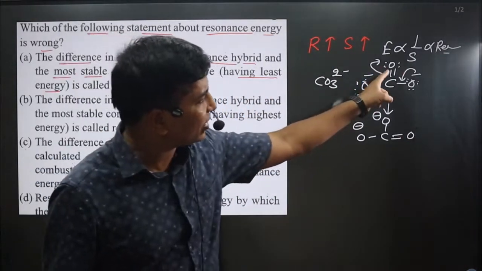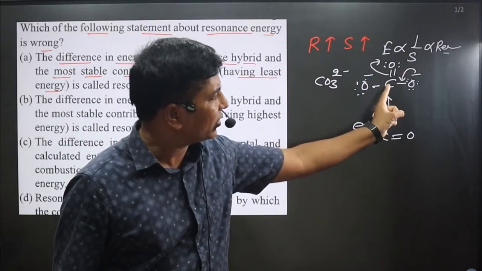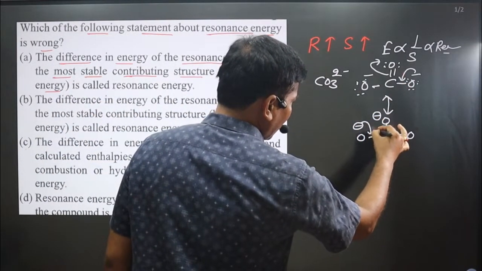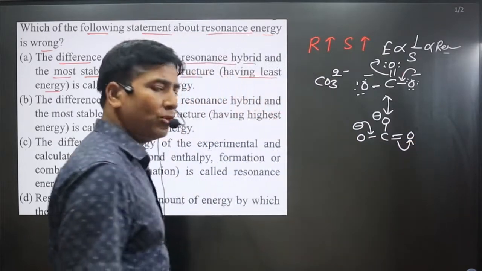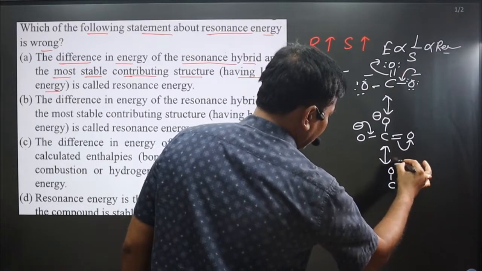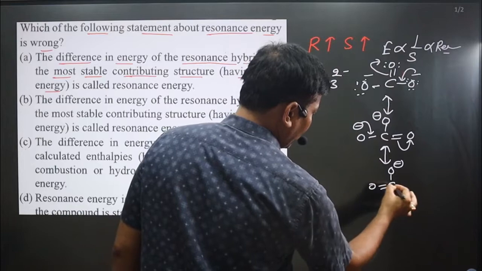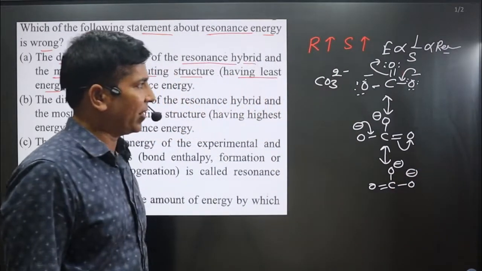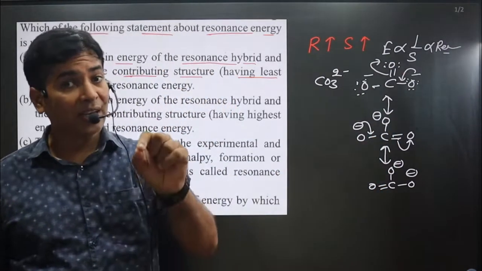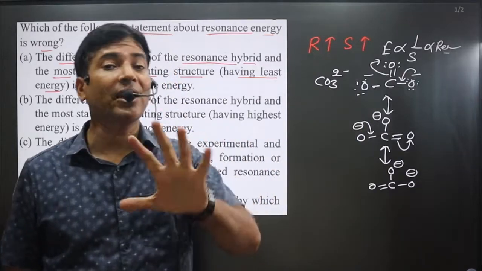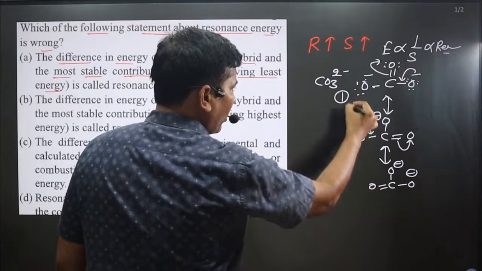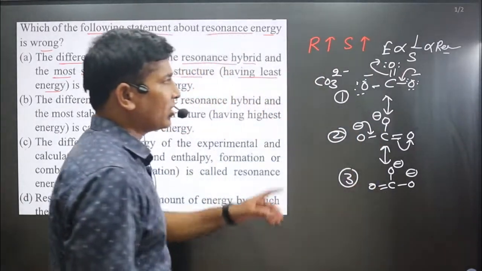Now you can see the pi electron density is making movement between this carbon and oxygen. Resonance has started. Again the same situation: this electron density will come down, and as a result oxygen being more electronegative will pull the electron density. So the next structure we get has the double bond elsewhere, but this oxygen will carry the negative charge. One time the double bond is here, second time here, and third time here. You can see the pi electron density is making movement between carbon and oxygen. These are the resonating structures. How many? 1, 2, 3. There are 3 resonating structures for the carbonate ion.